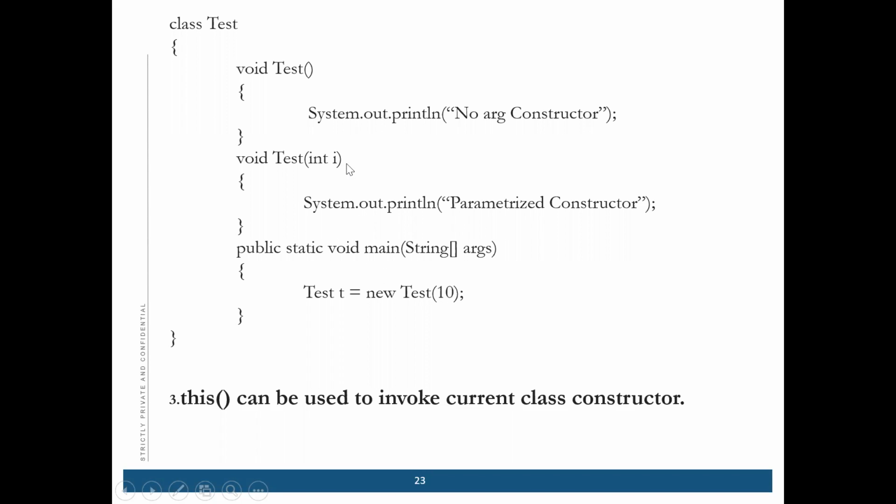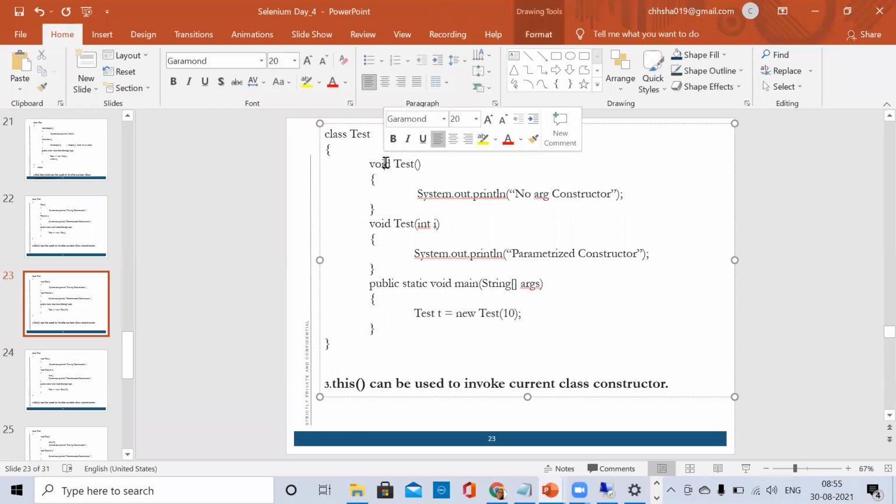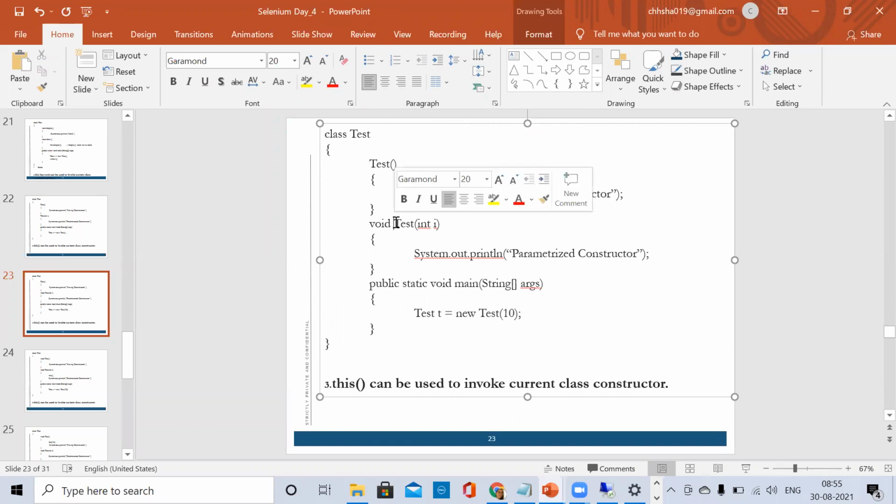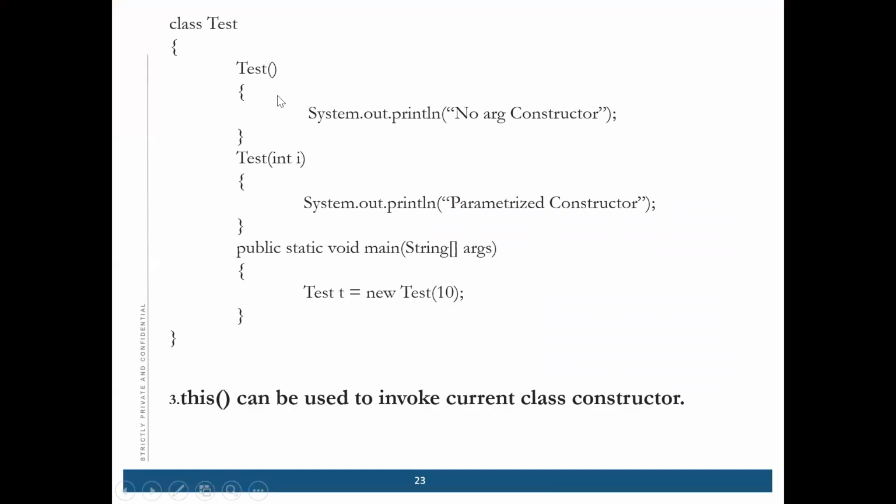Now what will happen is, again, the same mistake I have done. So what will happen is, if I'm calling this, which one will be called? This one, right?